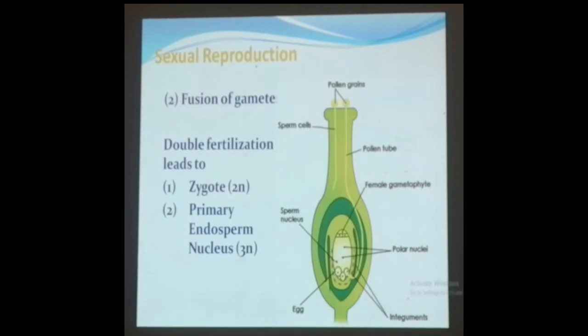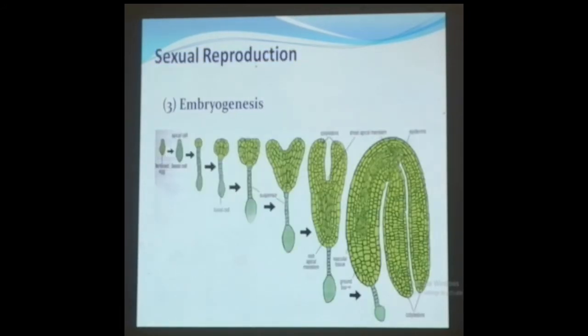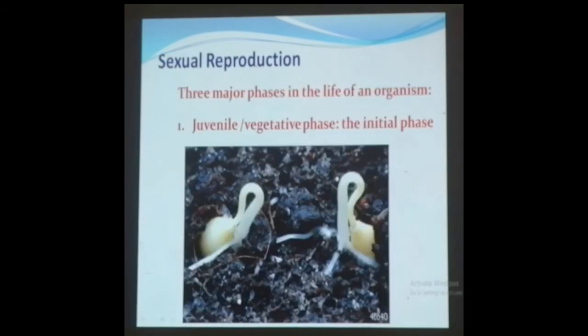The second step is the fusion of gametes. Here, the gametes have to fuse. Gamete means the male and the female should get fused, and after that, the double fertilization will happen, and that leads to the formation of zygote and a primary endosperm nucleus. The third one is the embryogenesis. This is nothing but the formation of an embryo from the initial fertilized stage. The different stages that you can come across represent the embryogenesis.